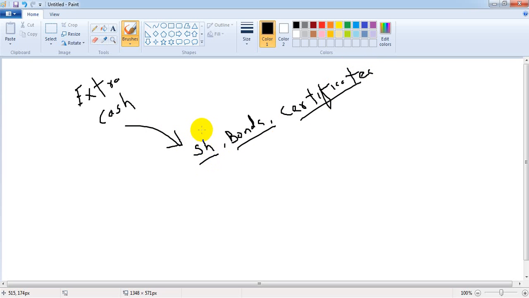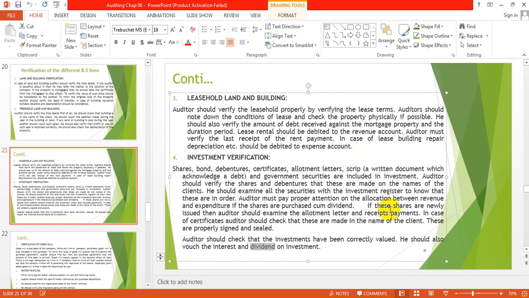They will also check whether these are in proper order or not, whether these are recorded properly or not. And at the end, they will also check an additional thing, that is how much dividend is received on these investments and how much interest is received. He will also vouch this thing, that the company received how much interest and dividend on these investments. So investments, that is also part of the balance sheet.